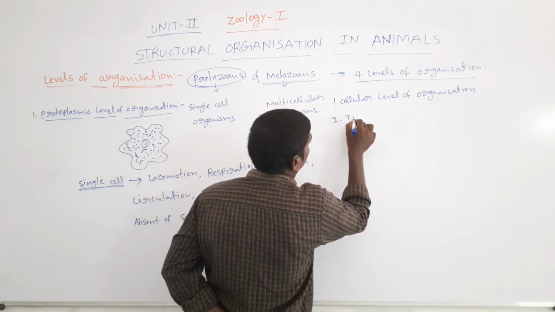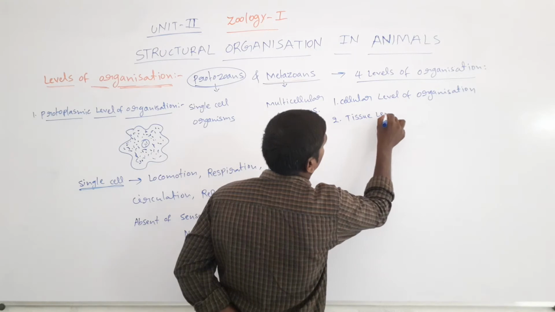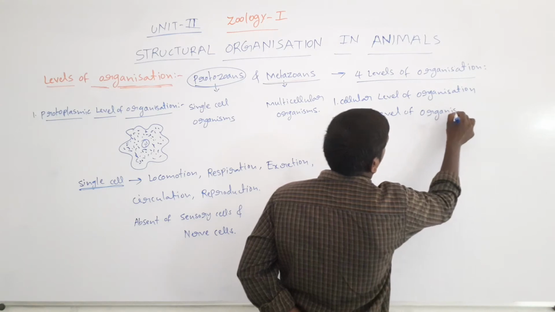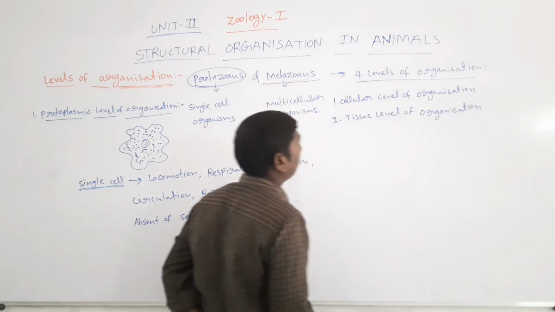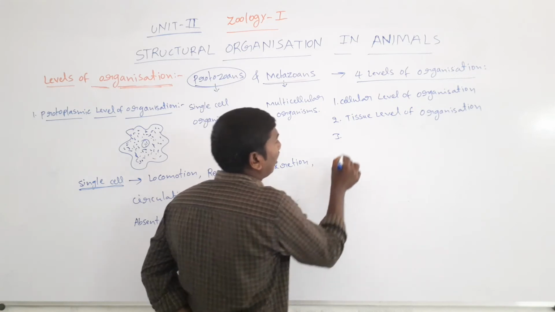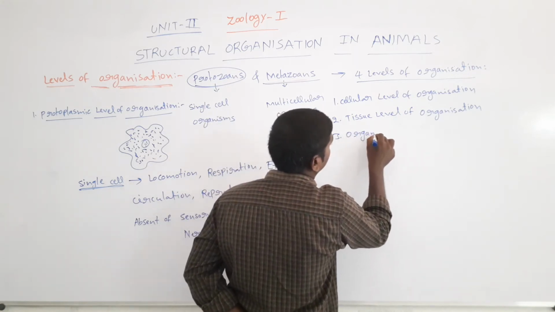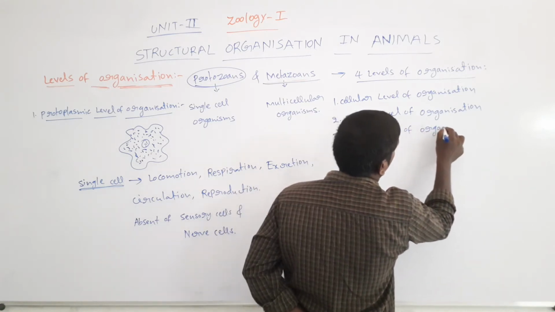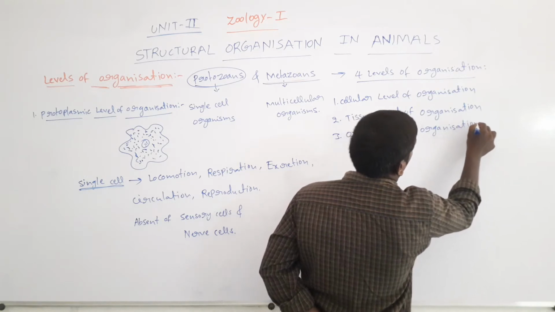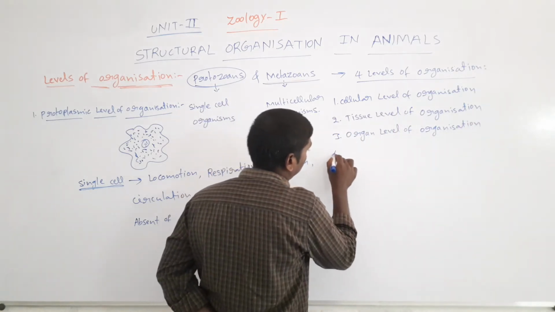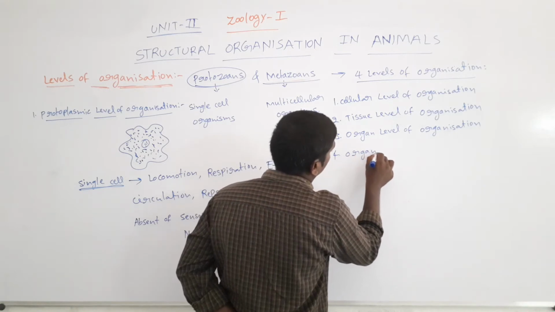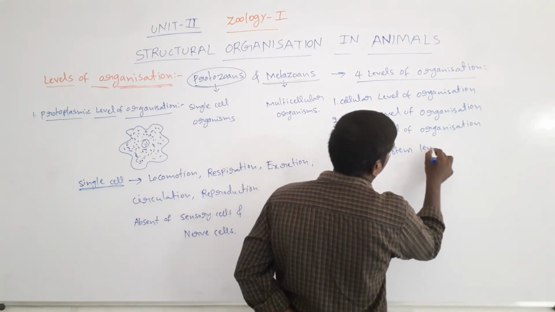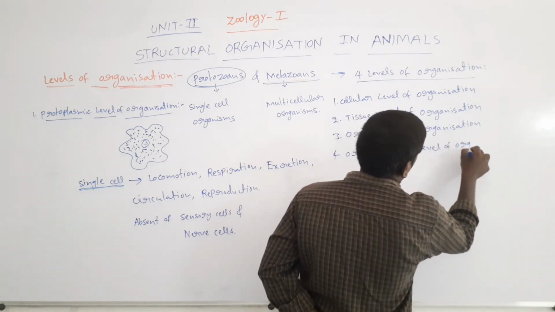The second one is the tissue level of organization. The third one is the organ level of organization. The fourth one is the organ system level of organization.